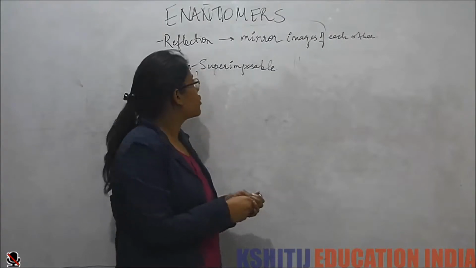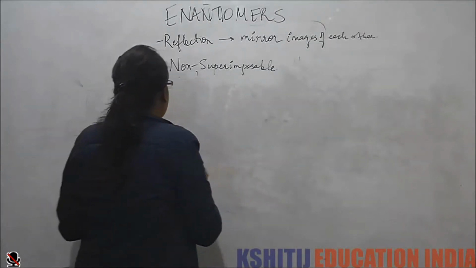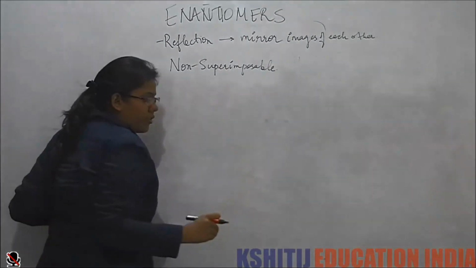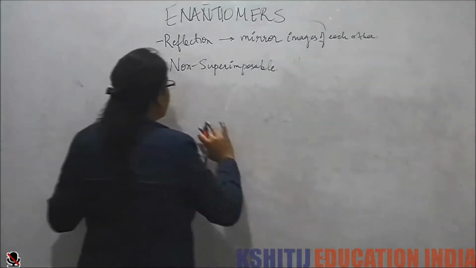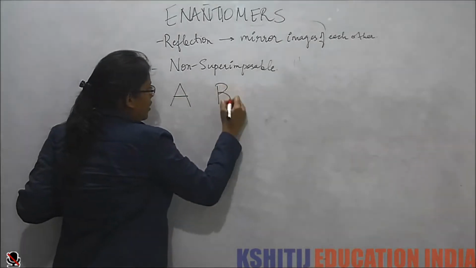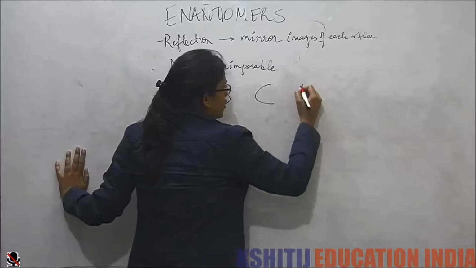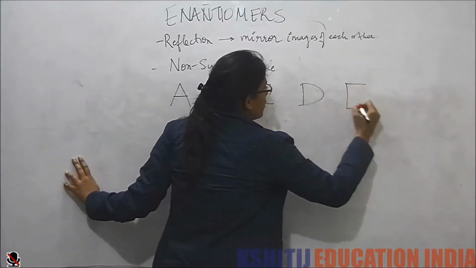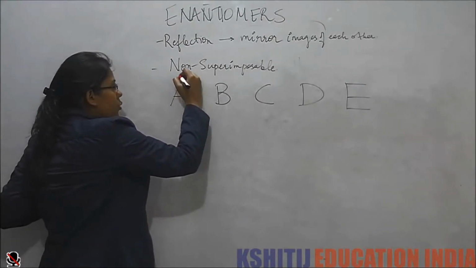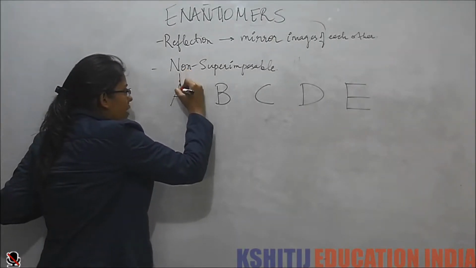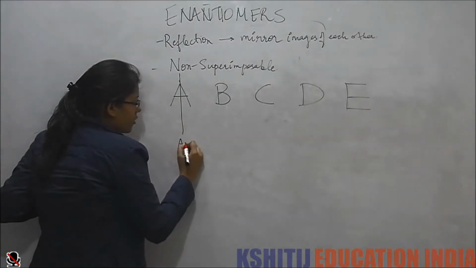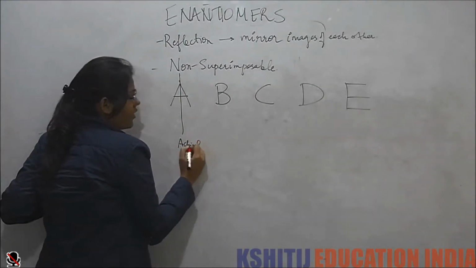For example, we saw the board is chiral. Now, how do we find whether there is a plane or not? Let's start with some basic things, like the alphabet. Suppose I have A, B, C, D. Now I see that A has a plane of symmetry, so this is achiral.